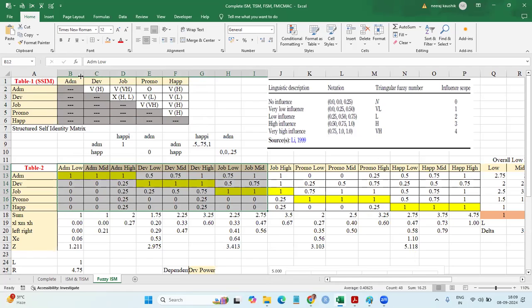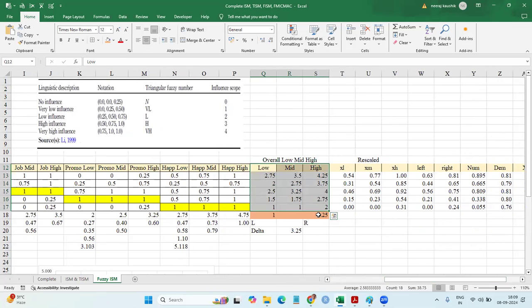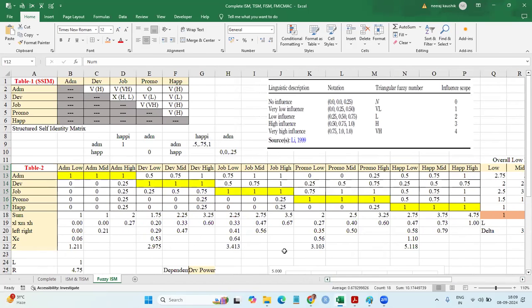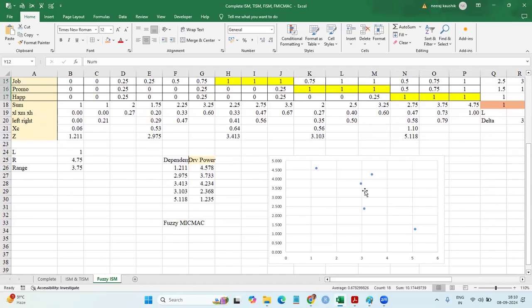After that, go for the fuzzy portion. First, bifurcate everything into 3 parts: low, medium, high. First, you convert into low, medium, high, taking the sum, rescale, find the left, right, find the crisp value, and find the overall value of the driving. Do the same for the rows also and get the value of the fuzzy, and this becomes the Fuzzy MICMAC. The basic interpretation is the same as that of MICMAC and the Fuzzy MICMAC.